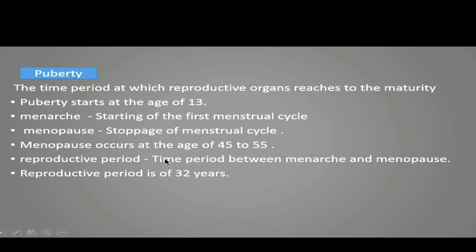It releases one ovum from its ovary per menstrual cycle. So the normal menstrual cycle in the human female lasts for 28 days.